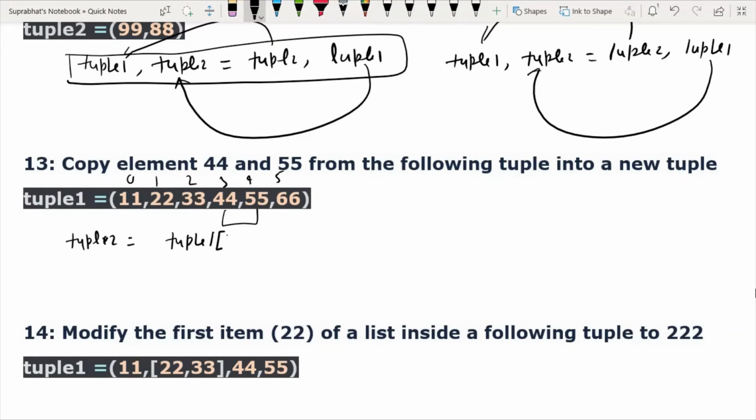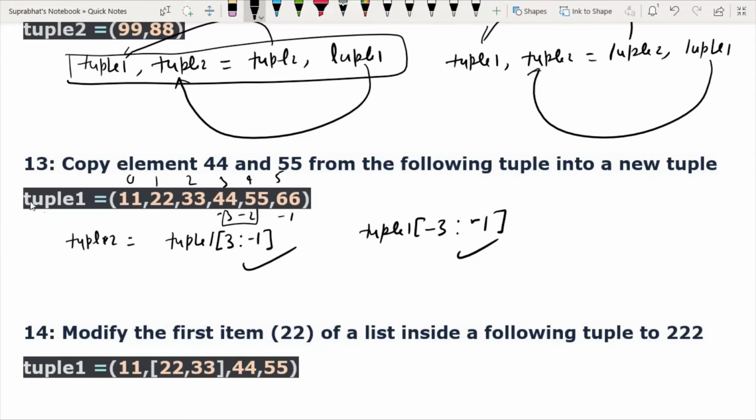So I can use either 3 comma minus 1, or I can also take tuple 1 from minus 3 to minus 1, because this is minus 1, this is minus 2, this is minus 3. Understand? So it will create a new tuple.